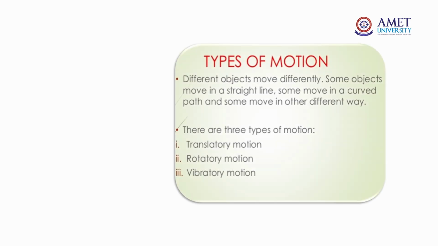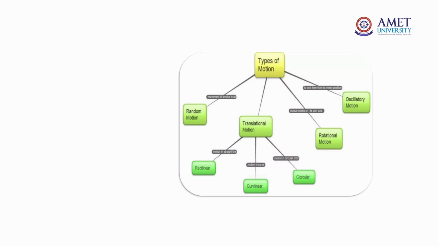And there are many types of motion, because we are giving some force to make a rest object move from one place to another. Different objects move differently. Some objects move in a straight line, some move in a curved path, and some move in other ways. Basically, there are three types of motion: translatory motion, rotatory motion, and vibratory motion. Two more types are also there, called random motion and oscillatory motion.